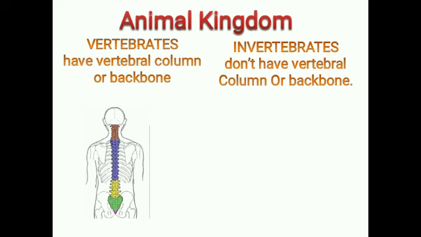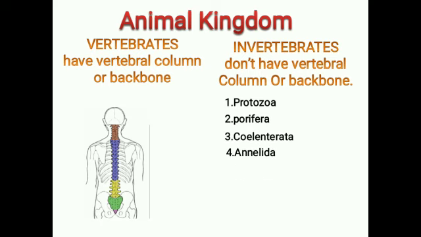Invertebrates are classified into 9 phylum. But in your book, there are 7 phylum, so that we have to learn. So there are 7 phylum: Protozoa, Porifera, Coelenterata, Annelida, Arthropoda, Mollusca, Echinodermata. Now I repeat, there are 7 phylum: Phylum Protozoa, Porifera, Coelenterata, Annelida, Arthropoda, Mollusca and Echinodermata.